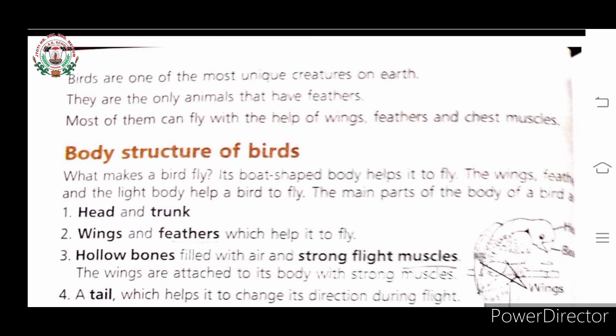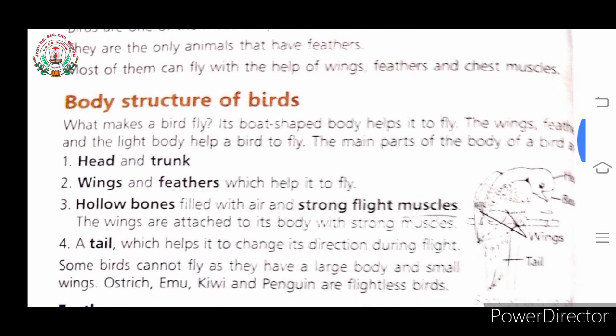As you know, children, birds are one of the most unique creatures on earth. They are the only animal that have feathers. Most of them can fly with the help of wings, feathers, and chest muscles. Children, only birds have feathers, so they are the unique creature on the earth.